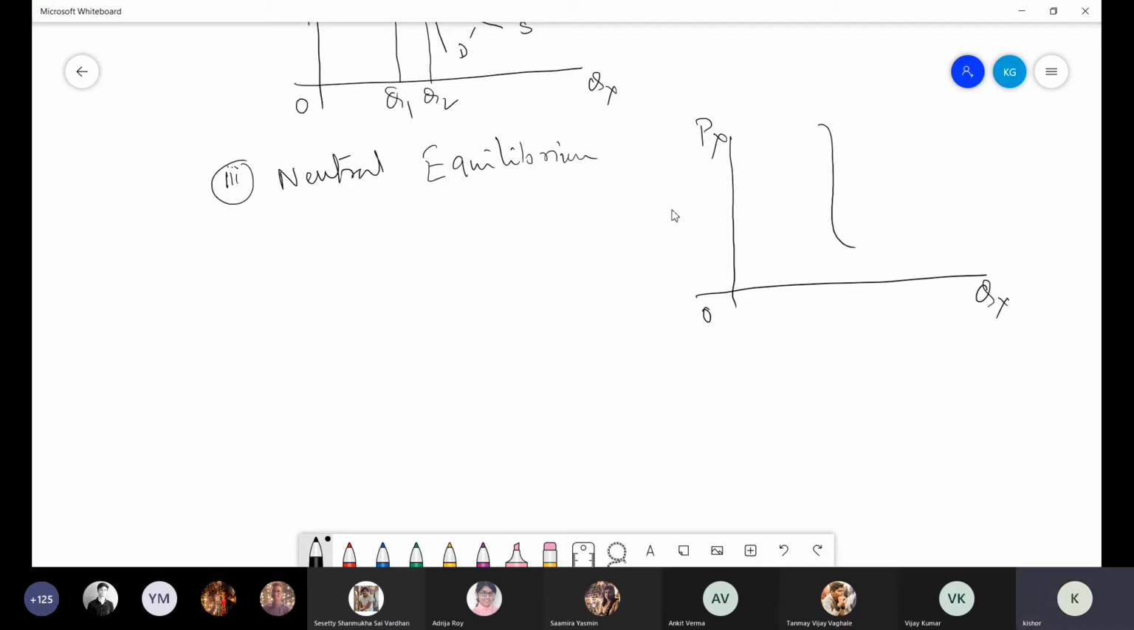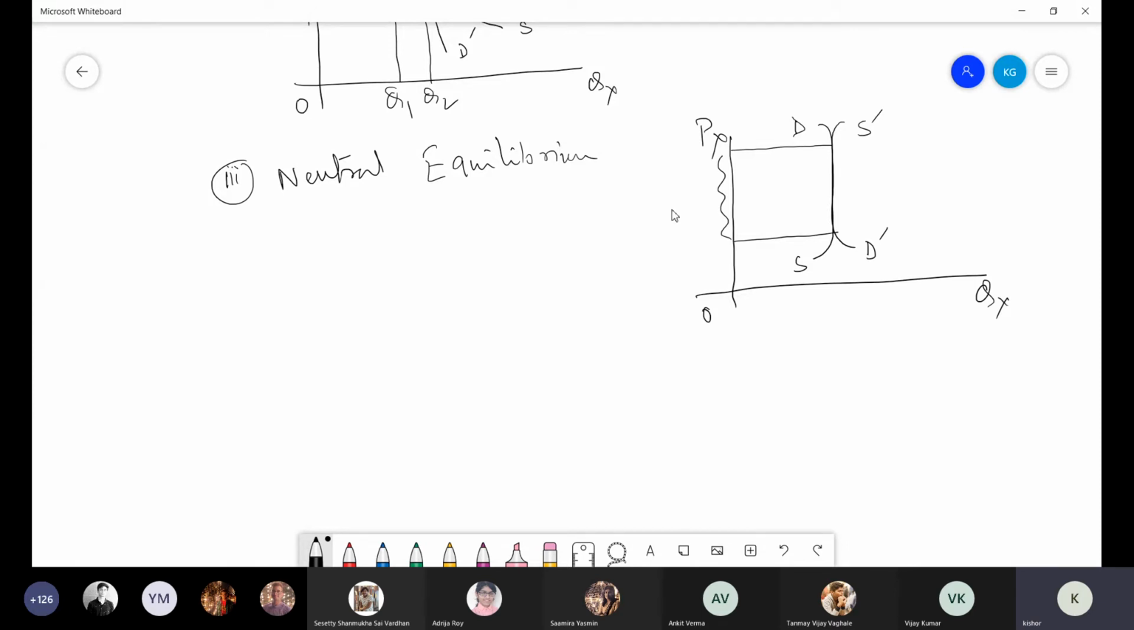When demand and supply curve coincide over a range of price or quantity. Suppose this is your demand curve and this is your supply. What is happening? Over a range of price in this diagram, they coincide. Over a range of price, demand and supply curve coincide.